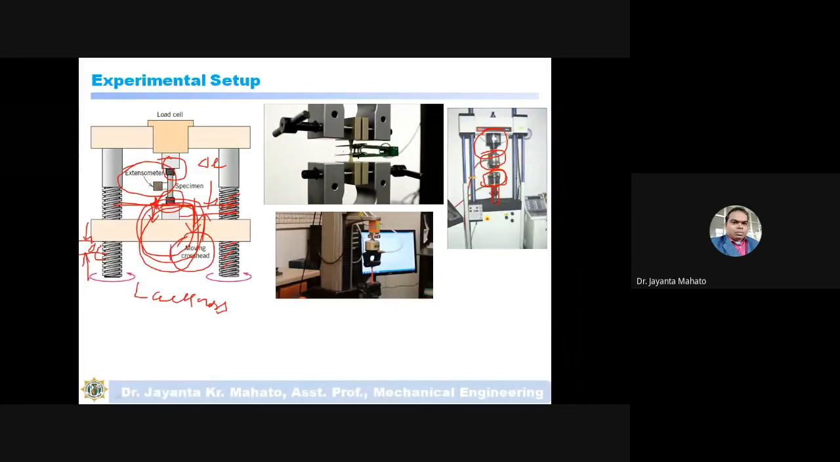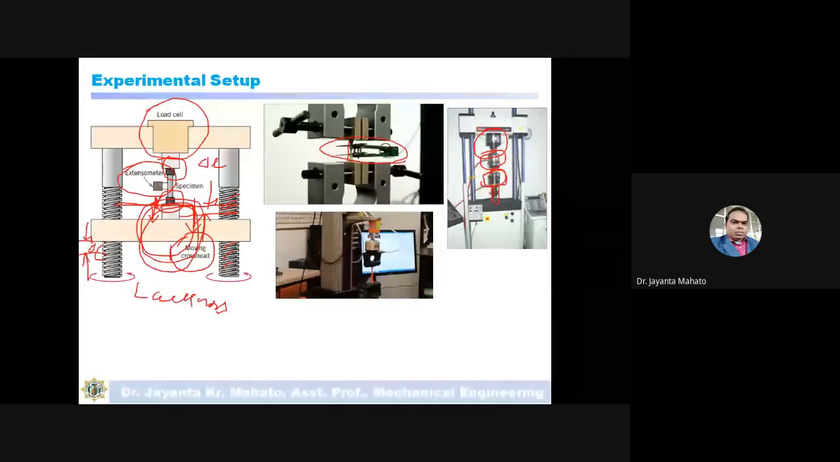See, this is the extensometer. This extensometer is attached to the specimen. This is the specimen. In this case the stress is not applied directly. The stress is sensed by this load sensor. So you are giving the command. There is a controller.